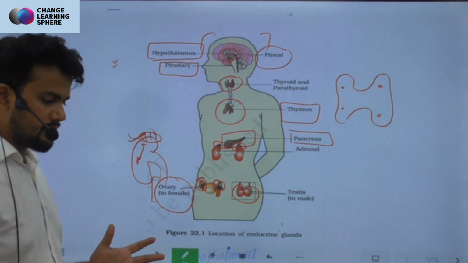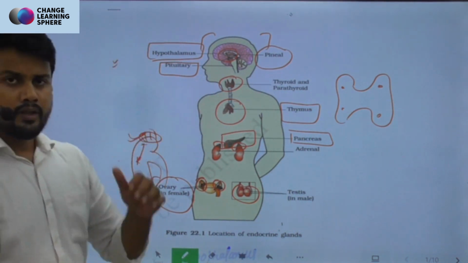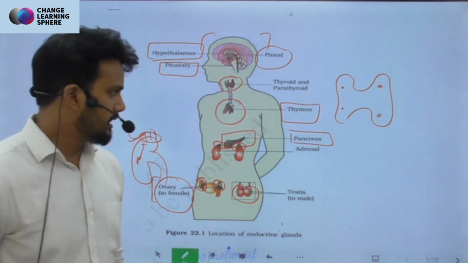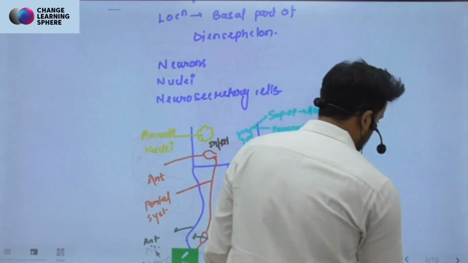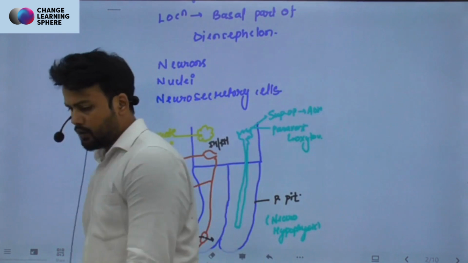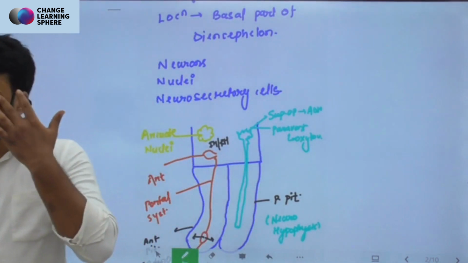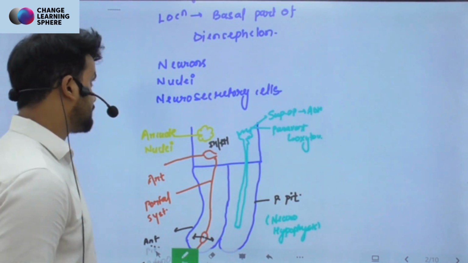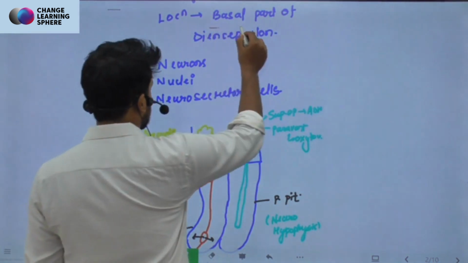Anatomically, it is the gland which is present above all the endocrine glands. So we'll be starting with the hypothalamus, right? The location of hypothalamus is something that has often been asked in the examination.